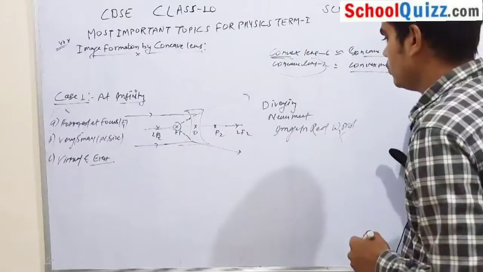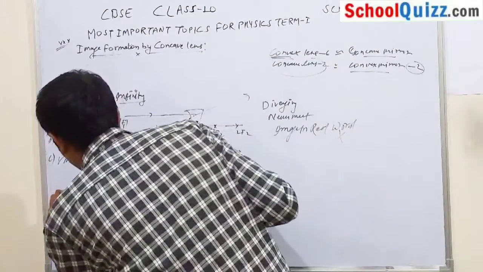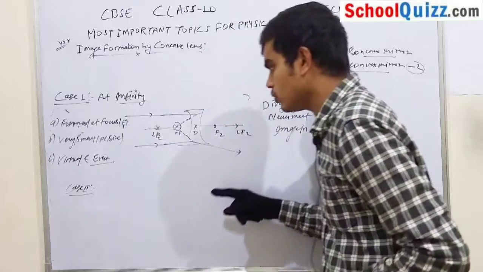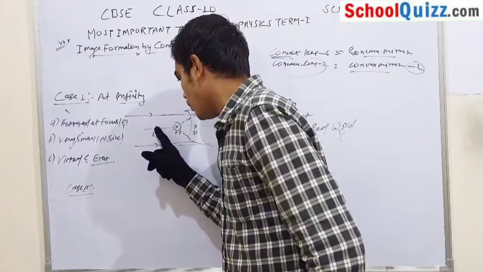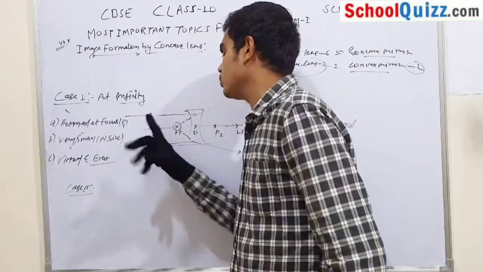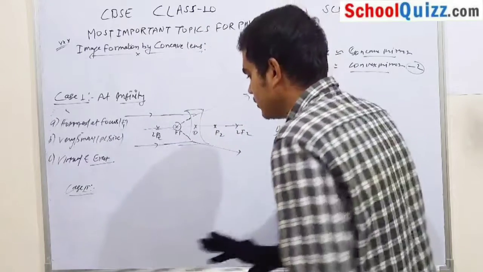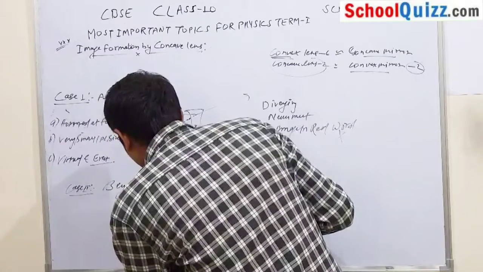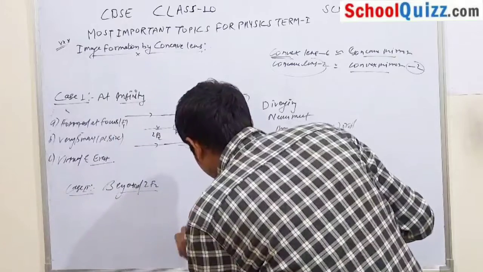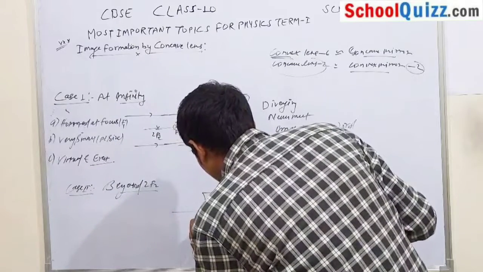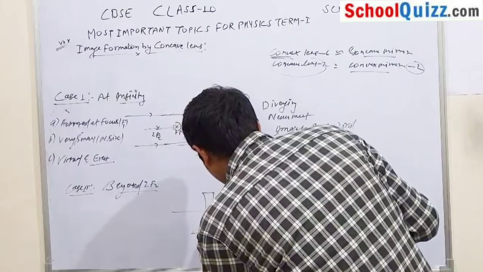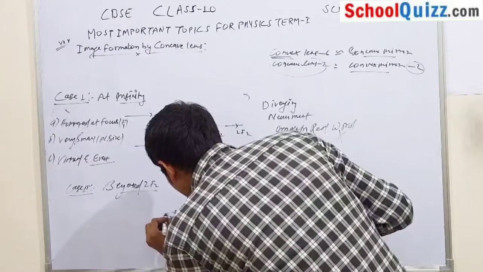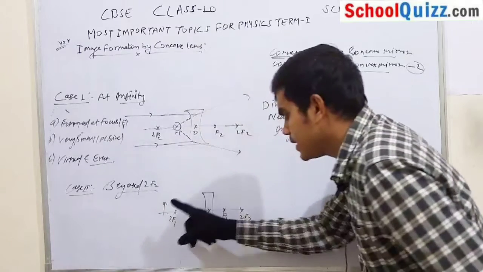And what is your case number 2? In case number 2, we keep our object beyond 2F2. Beyond 2F2, that is, from the optical center: F2, 2F2, F1, 2F1, and there is your object.